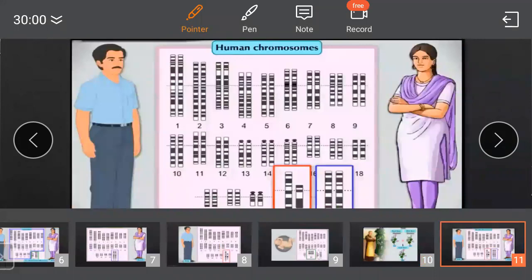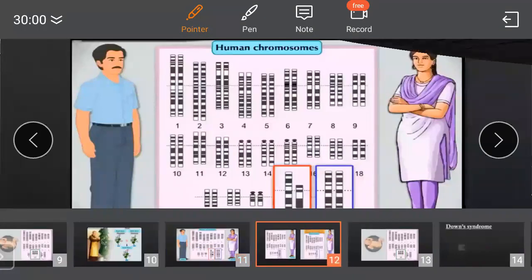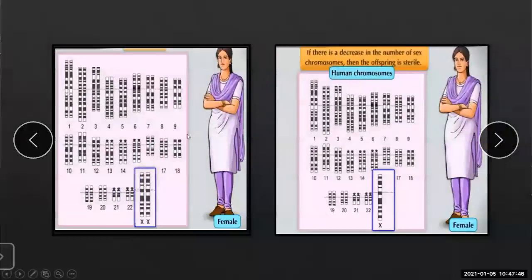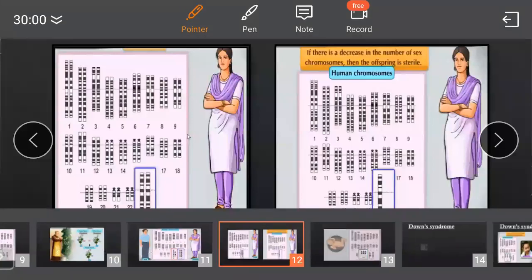Now this is the human chromosomes. We have seen male and female. Now here, see, it's a normal human male and female chromosome. But see here, if there is a decrease in the number of sex chromosomes, then the offspring is sterile. What do you mean by sterile? She is unable to reproduce. See here, one pair is single, so it is showing the genetic disorder.